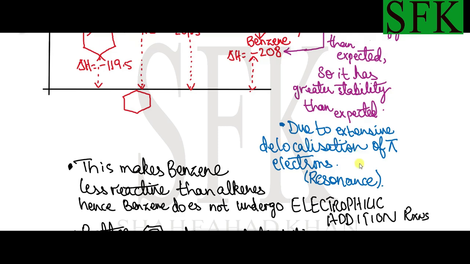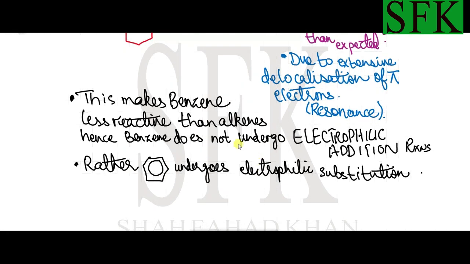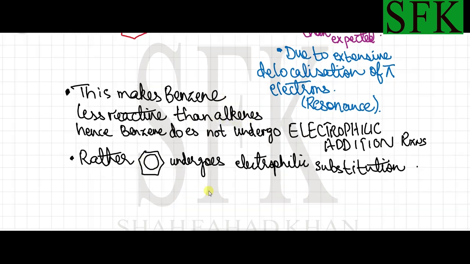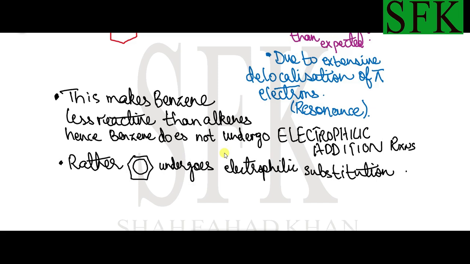This delocalization of pi electrons is also referred to as the resonance of electrons, which increases stability and makes benzene less reactive than alkenes. Hence benzene does not undergo electrophilic addition reactions easily, which alkenes usually undergo. Therefore a special mechanism occurs in benzene, which is electrophilic substitution, and this reaction occurs only in benzene and not in alkenes or other compounds.